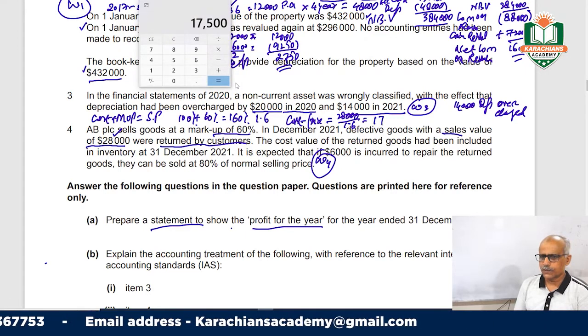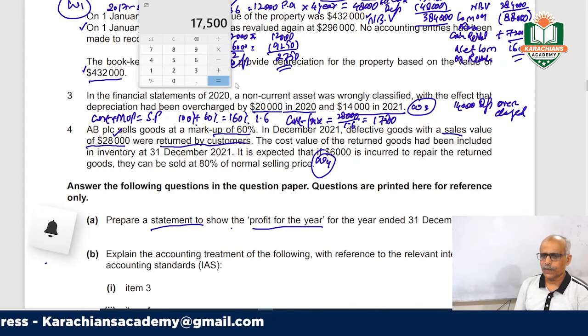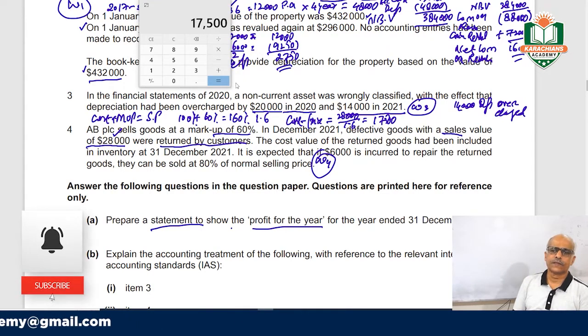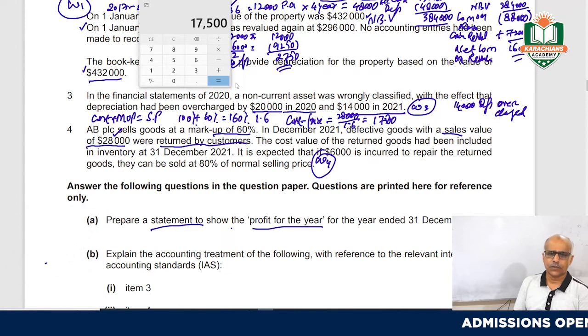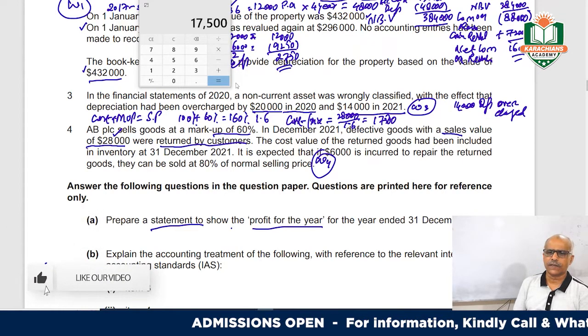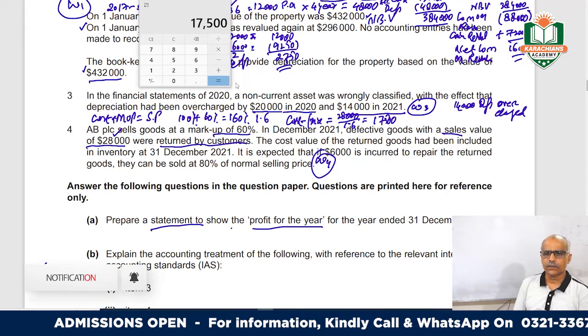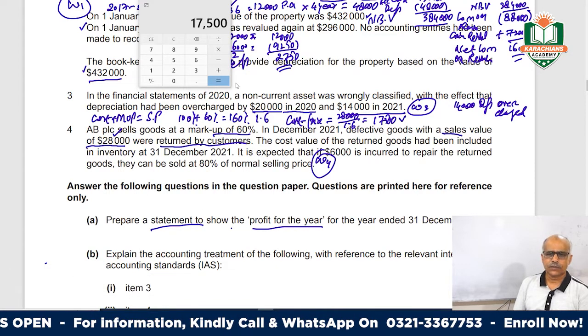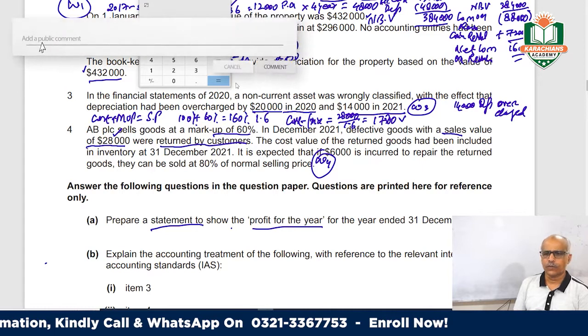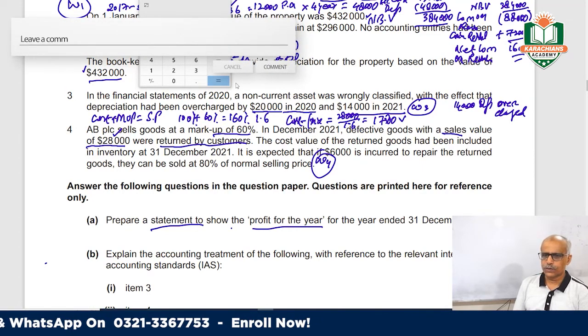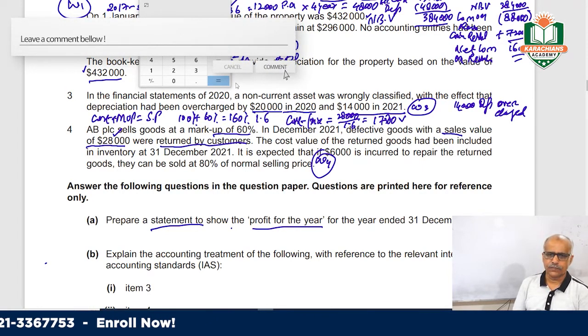So the cost was 17,500. The original cost of this returned inventory was 17,500. The cost value of the goods had been included in the inventory, and he has rightly included it, because this is your inventory and you value it at cost, 17,500.